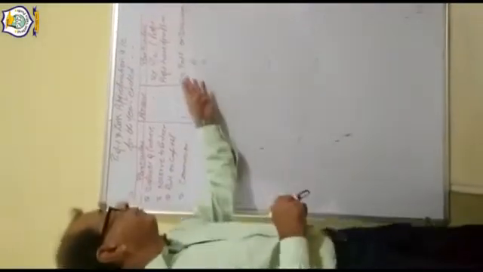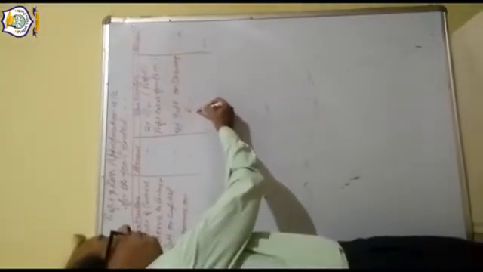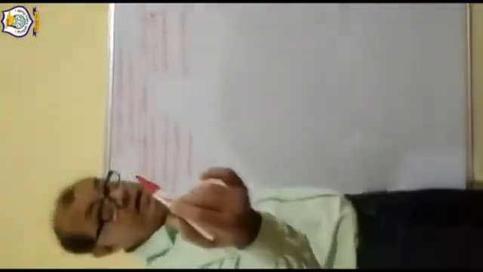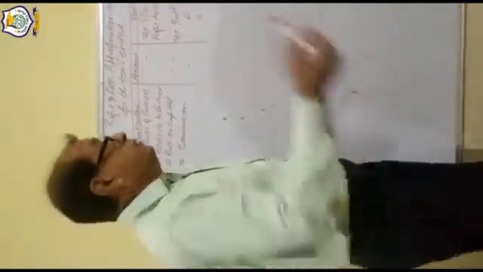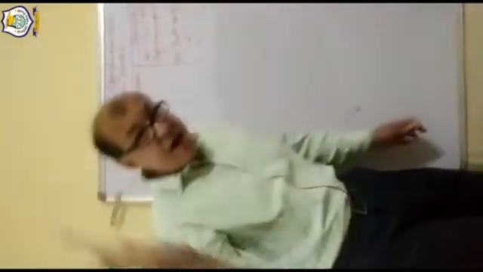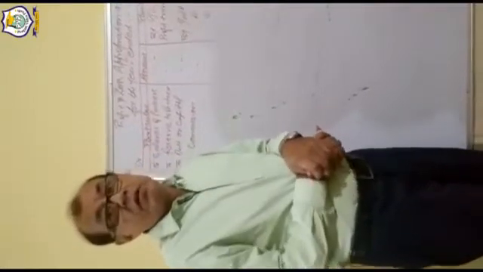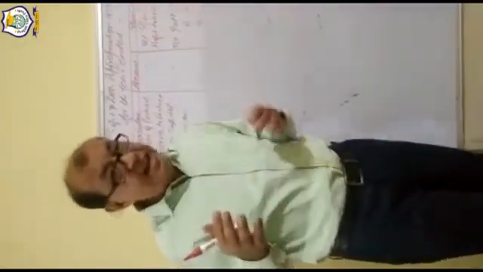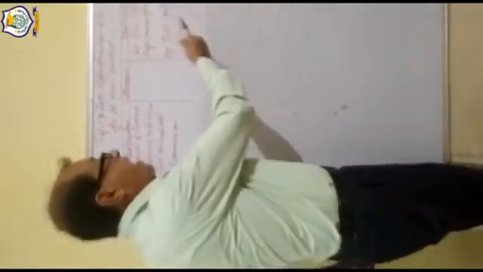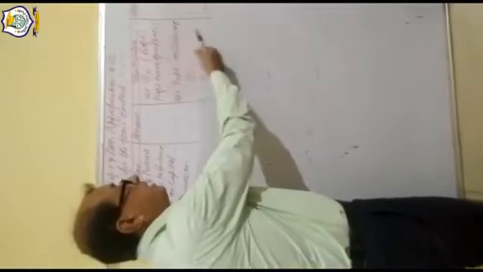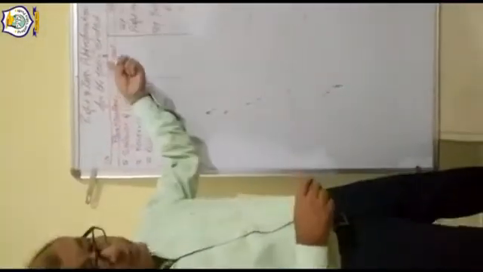Any partner, suppose A or B, whatever money the partner withdraws from the business, that partner has to give interest to the business. When the business is getting interest, it means income. So income we have to write on the credit side of the account. This is the ledger of the P&L appropriation.